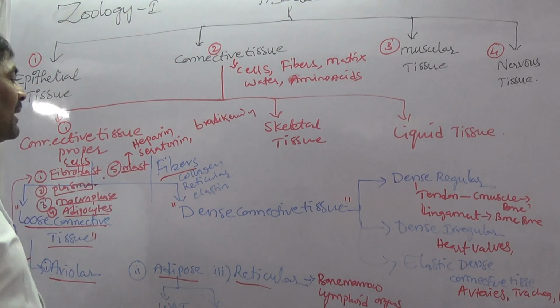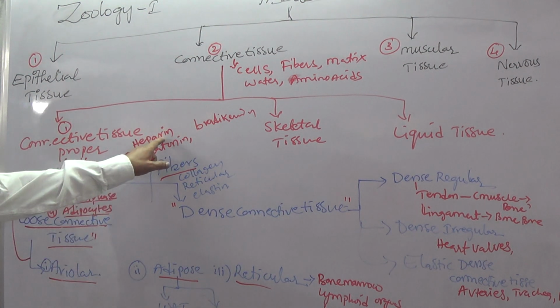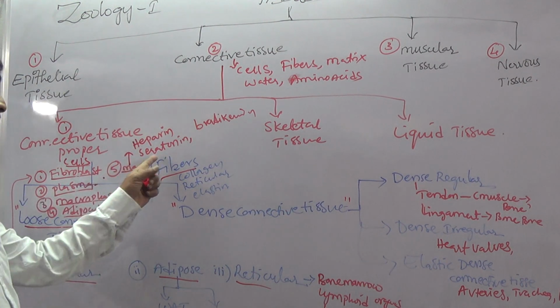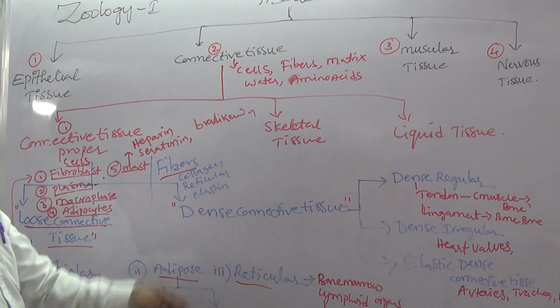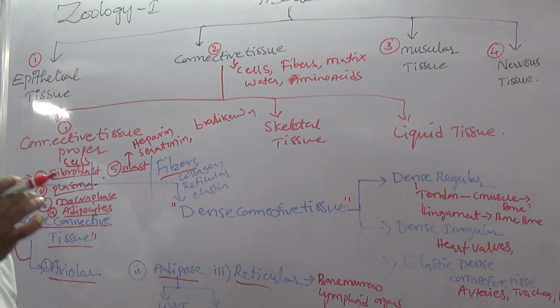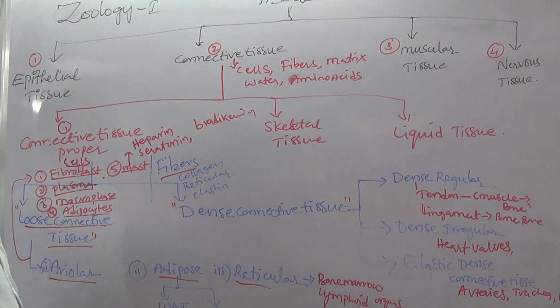Mast cell produces heparin. Heparin is an anticoagulant factor. Serotonin is a vasoconstrictor. Bradykinin is a vasodilator. Its main function is protection from microbes. So this is about the mast cell.